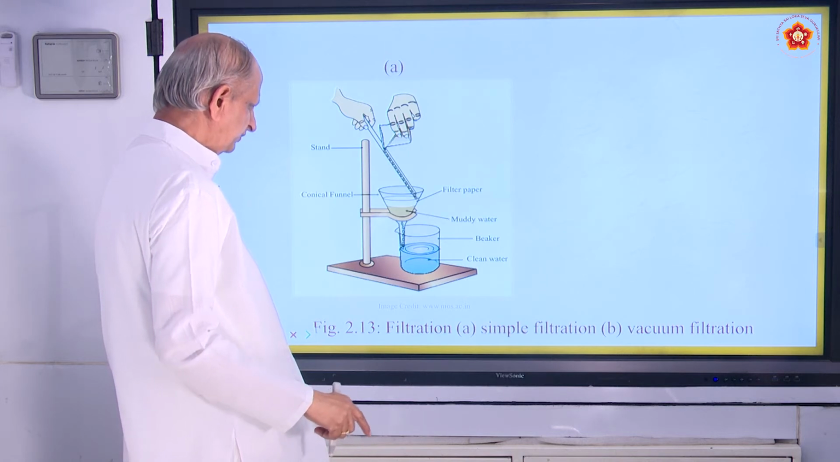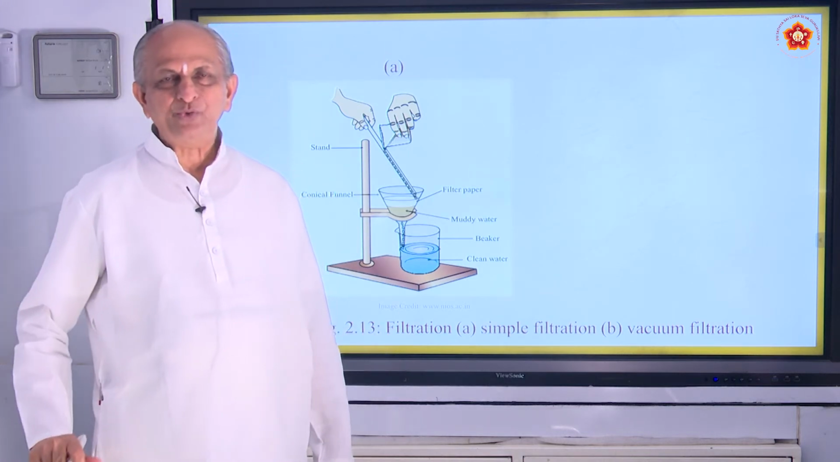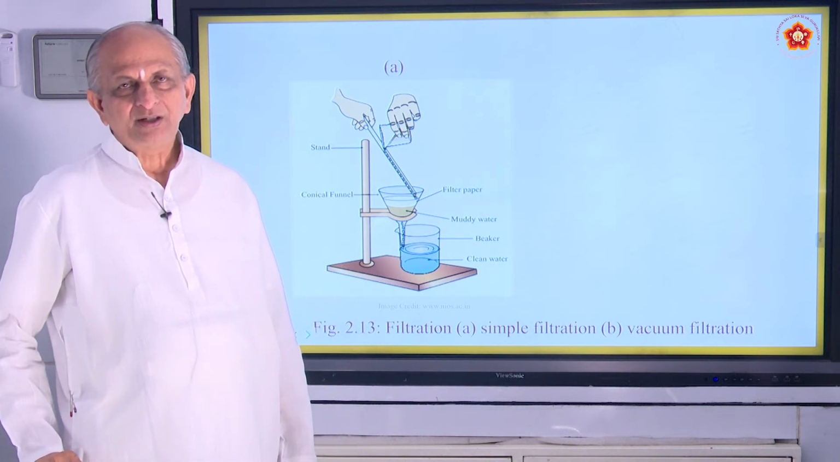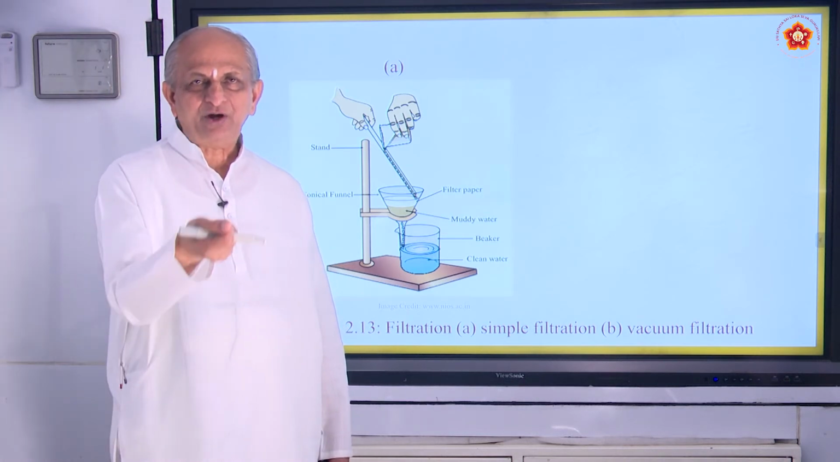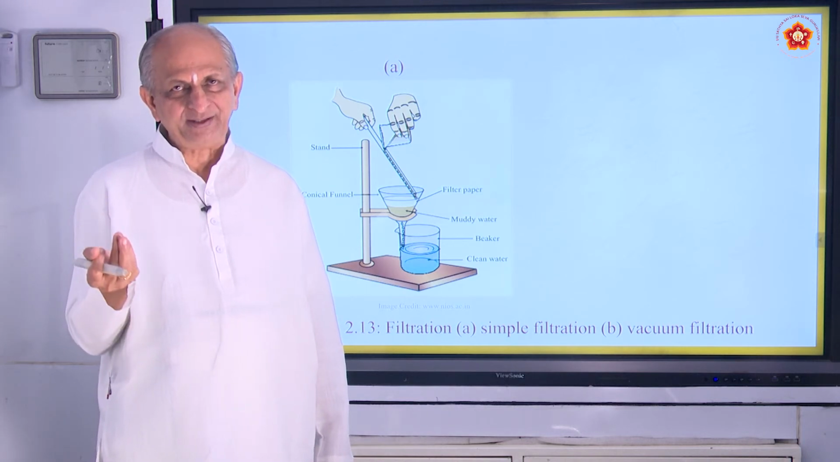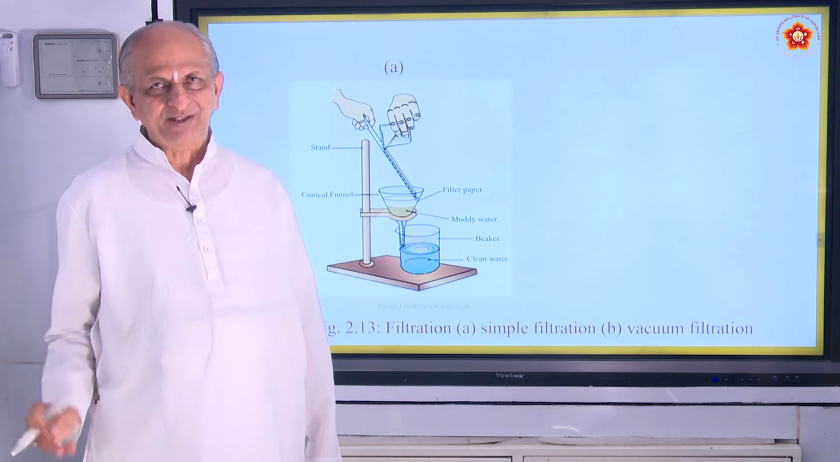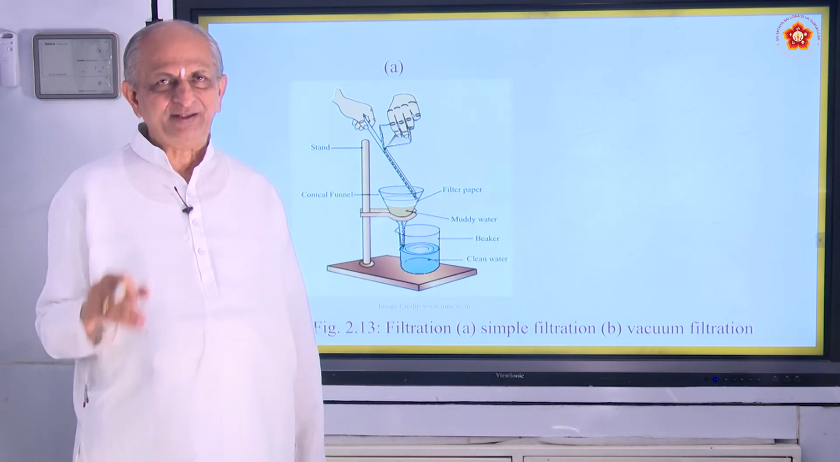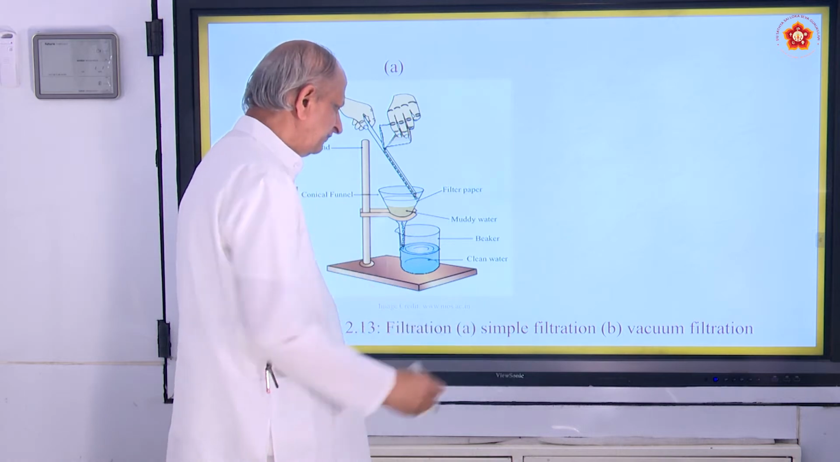The third one is filtration. A common example you find in your home is how they prepare coffee or tea. They use a filter. The coffee powder or tea powder is separated from the solution, or what they call decoction. Then they add some milk and sugar and make it ready. So that process is called filtration.